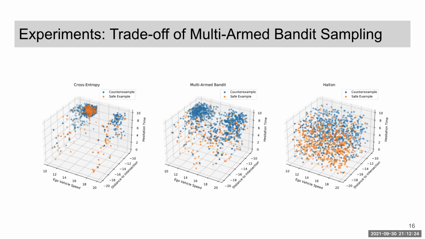We also use these experiments to look at how the generated samples are distributed across the feature space defined by a Scenic program. For one of our scenarios, we had 3 parameters: the speed of the ego vehicle, the distance of the ego vehicle from an intersection, and, for a pedestrian crossing through the intersection, the amount of time that they wait in the middle of the intersection before continuing to cross. We plotted the sampled values for each of these 3 parameters for 3 different samplers, and it is visually obvious that the multi-armed bandit sampling is a middle ground between cross-entropy sampling, as shown on the left, which is a pure active search, and Halton sampling on the right, which is purely randomized sampling.